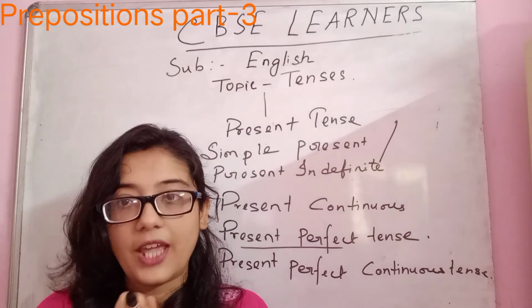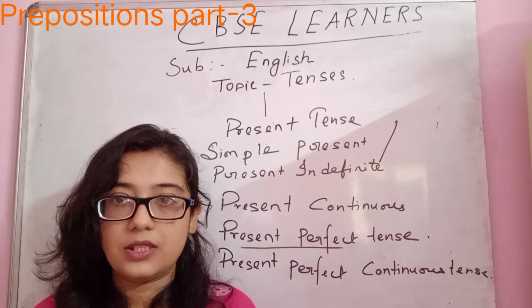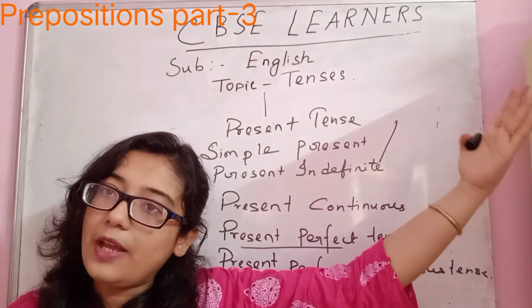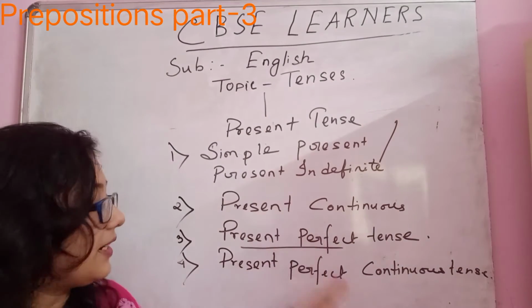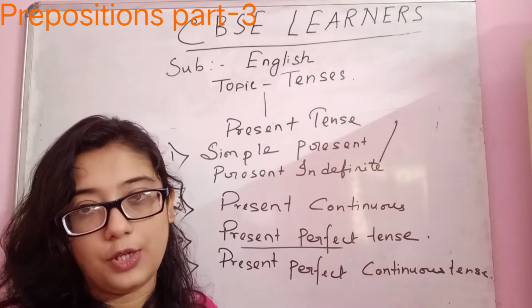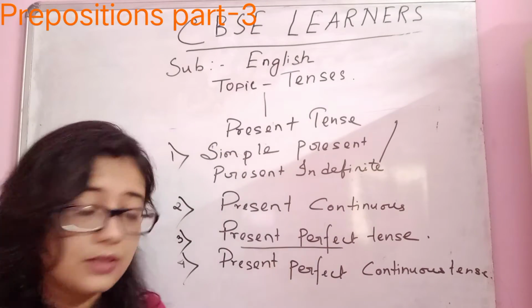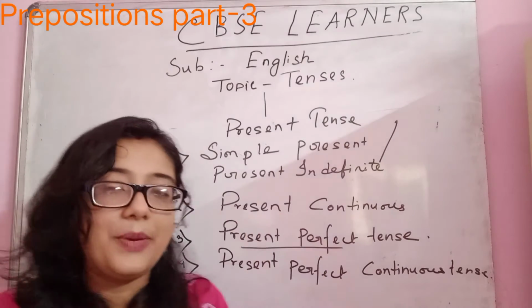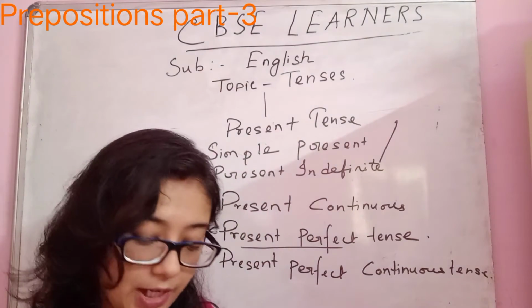I have been working in this MNC company for the last 4 years. So this is "I have been working." I started my work, I am still working. That is, "I have been working" means present perfect continuous. I didn't leave. I am still working. I started working at that time, but I am still working. This is present perfect continuous tense. Okay, so I hope the explanation is very clear to you.